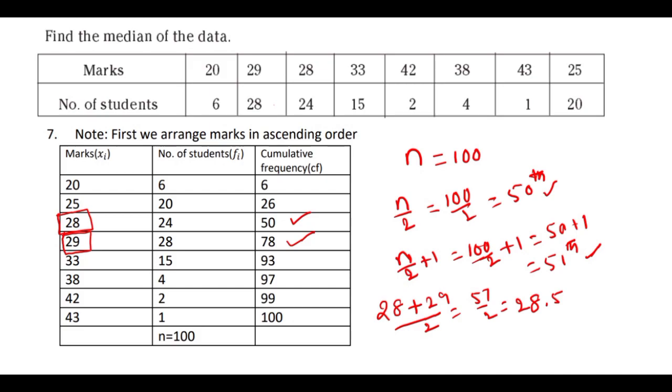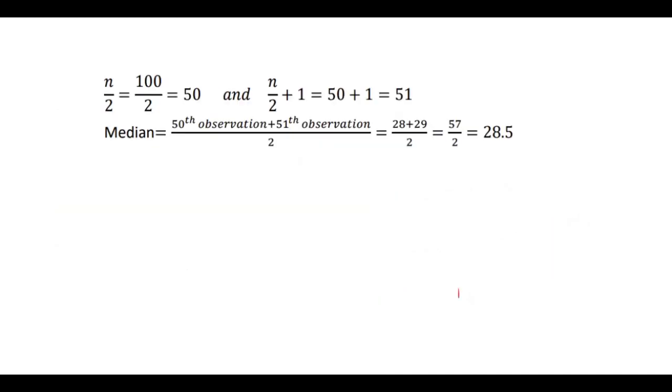How to write it step by step? Like this. n by 2 is 100 by 2, which is 50, and n by 2 plus 1 means 50 plus 1. So median equals (50th observation plus 51st observation) by 2, (28 plus 29) by 2, 57 by 2, which is equal to 28.5.